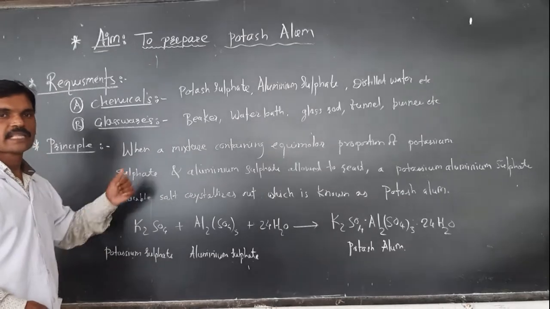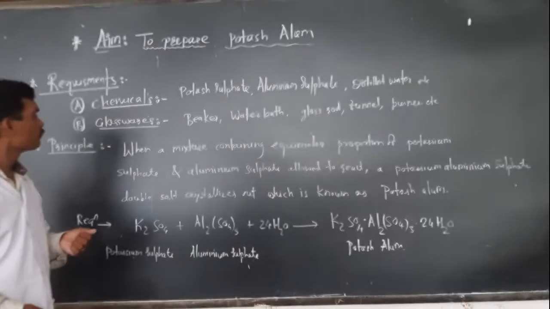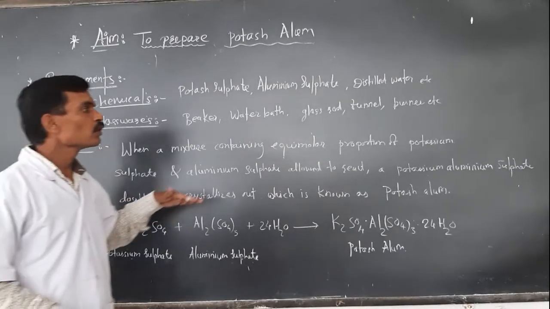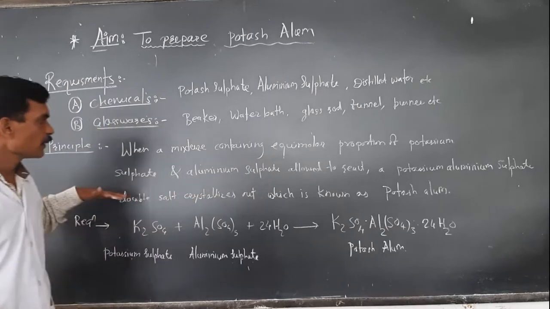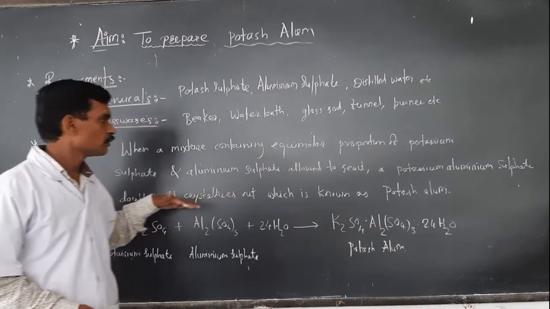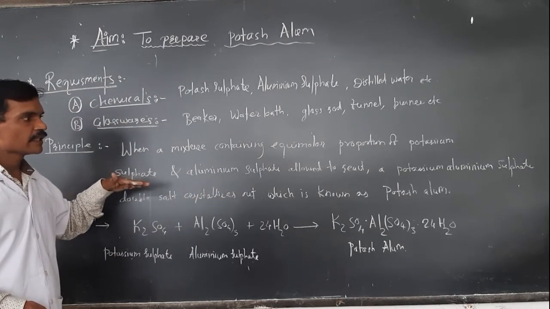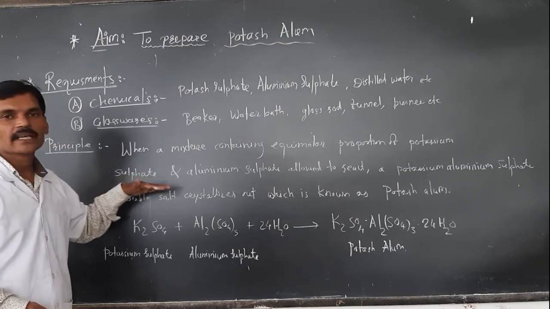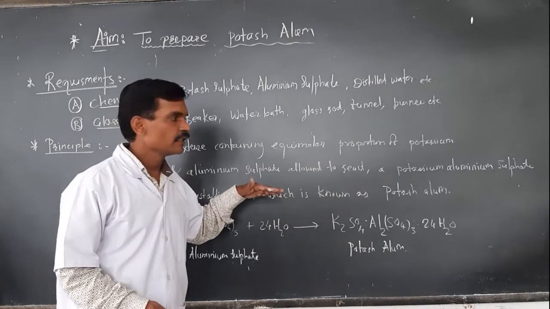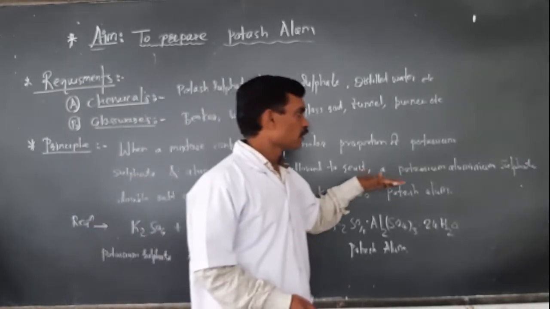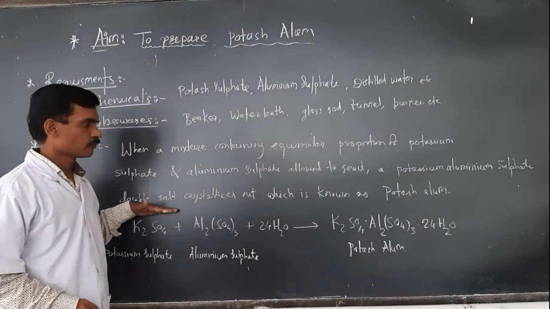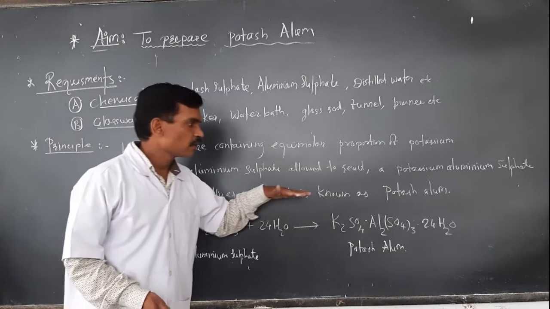Now the principle behind today's practical. So what is the principle? When a mixture containing equimolar proportions of potassium sulfate and aluminum sulfate is allowed to react together in boiling condition, potassium aluminum sulfate crystallizes out as a double salt, which is known as potash alum.